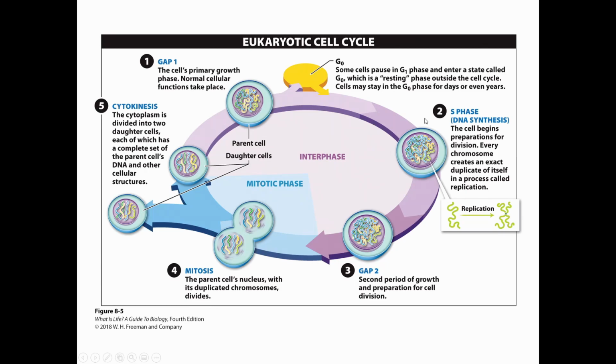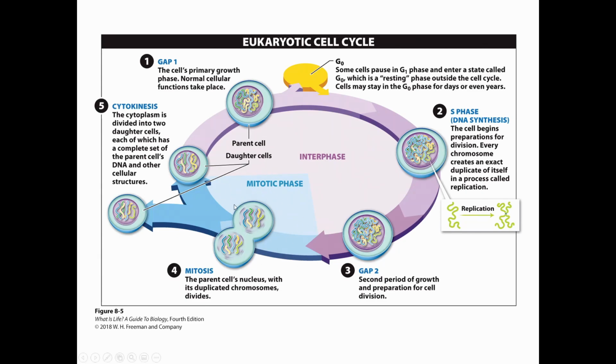Then we enter into the S phase. Think of S as standing for synthesis, because that's our primary goal in S phase, is to synthesize the new DNA. So DNA replication happens specifically in S phase of interphase. DNA replication does not happen during mitosis. So we've replicated the DNA, and then we go to GAP2. This is where we have a little bit more growth happening, when we're also preparing to divide. So we're making last minute checks, we're making sure we have all the proteins we need, the organelles are ready for division.